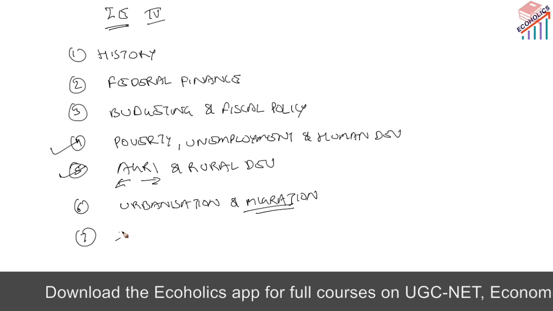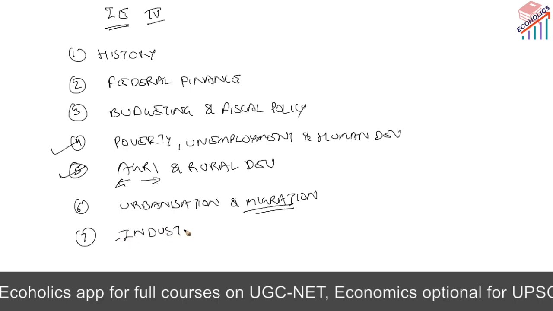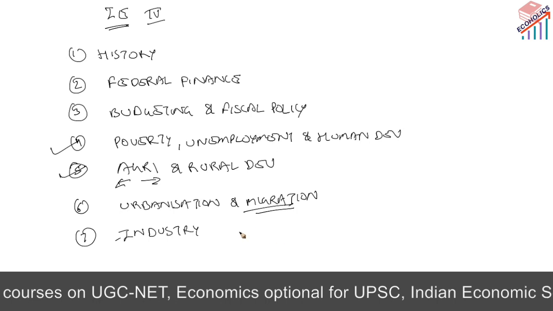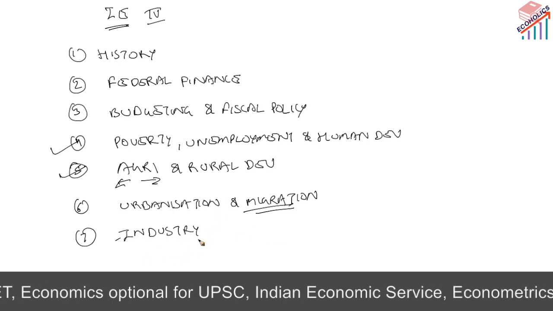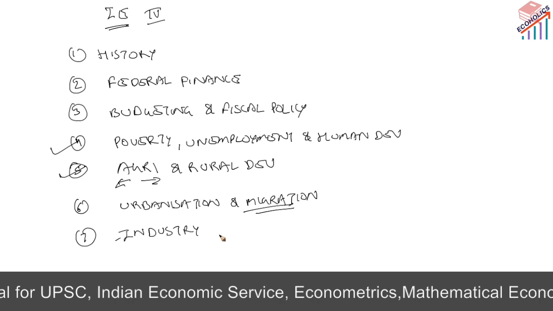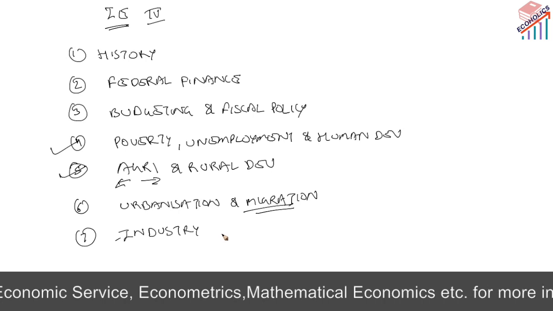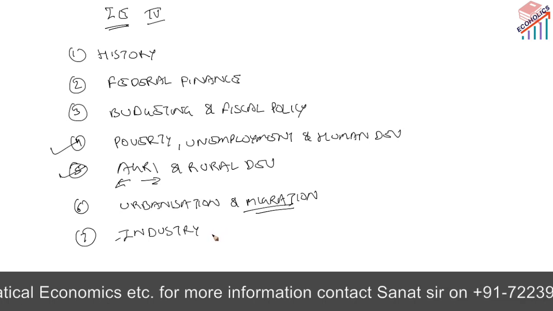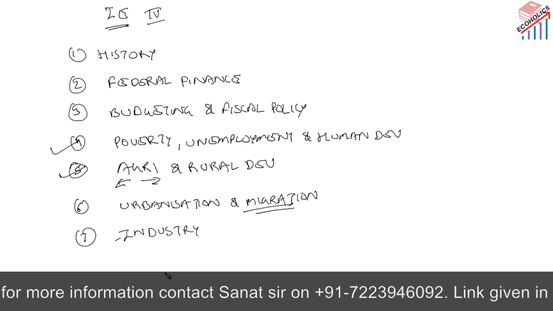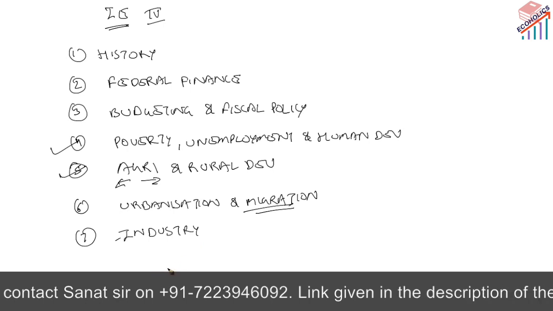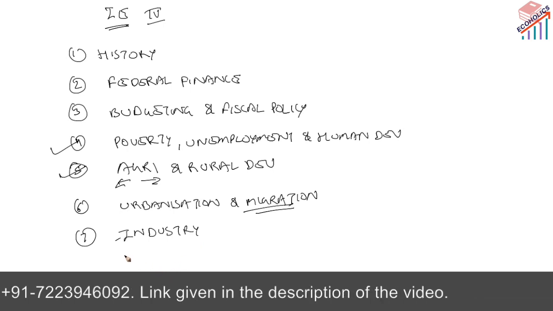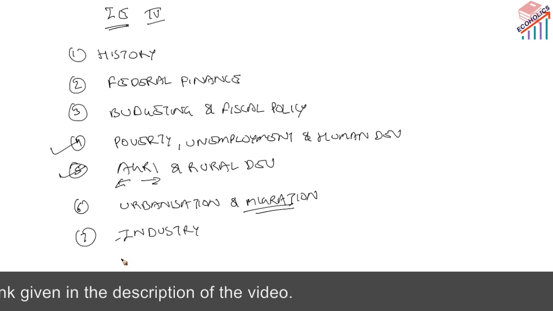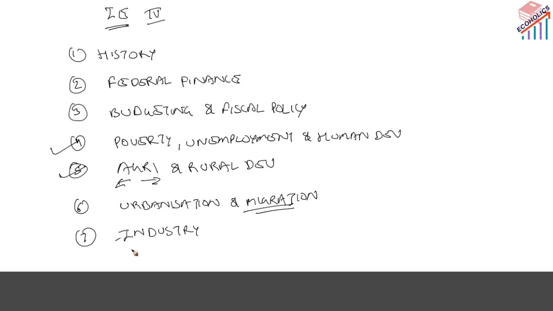The seventh one is related to industry. Like the strategy of industrial development, industrial policy reforms starting with 1948 to 1991, and recently India is expected to have a new industrial policy. Now the role of foreign capital, like foreign direct investment, portfolio investment. Under industry we have privatization and disinvestment. Under it we have certain reservation policy in the past, we have the MRTP Act, we have the Competition Act. So we'll discuss all these things under industry.